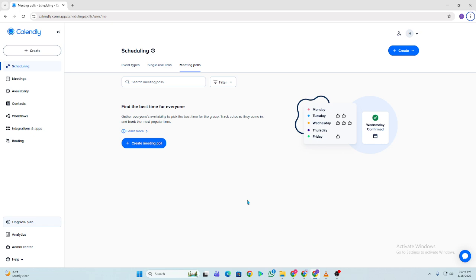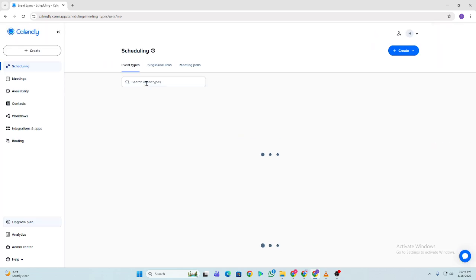Now add questions. You can choose multiple choice, short answer, or drop down depending on your need. Next, customize your form so you can change colors, add images, and make it look more professional.